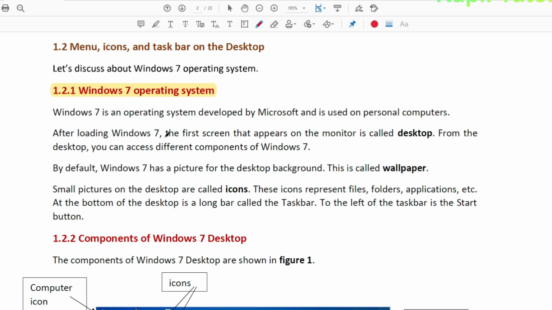So after loading Windows 7, the first screen that appears on the monitor is called the desktop. That's obvious, when you start the computer, the first screen which you see is the desktop. From the desktop you can access different components of Windows 7. By default Windows 7 has a picture on the desktop background. This is called the wallpaper.